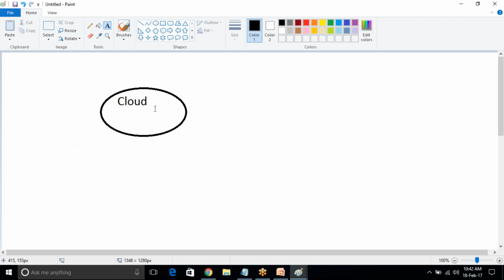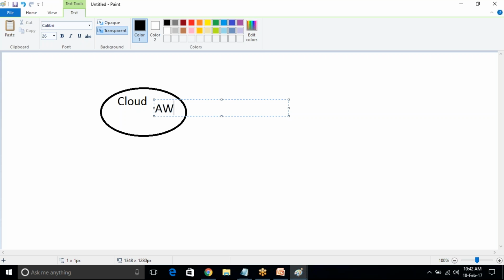So in cloud, so many technologies are there like AWS, Microsoft Azure, most famous Microsoft Azure. Next, IBM Cloud. So many clouds are there. Now IBM they are implementing some new technology, SoftLayer.